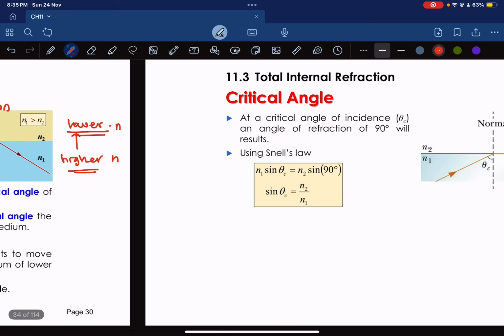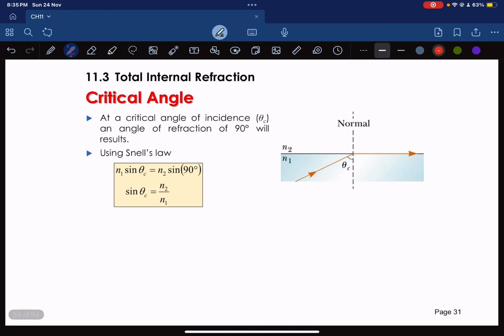Alright, from here, the critical angle can be calculated guna Snell's law. Let's start with the full equation. Kita ada N1 sin theta 1, where N1 is the one yang incident angle ada, and then equal to N2 sin theta 2, where our theta 2 here is now 90 degree sebab kita nak cari critical angle ni.